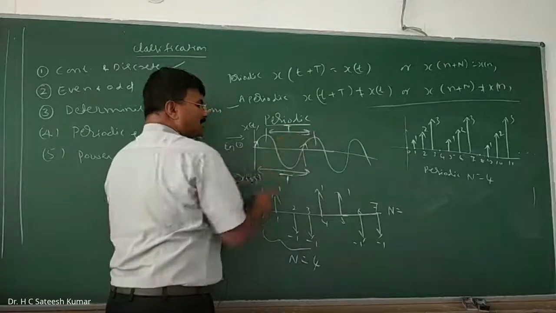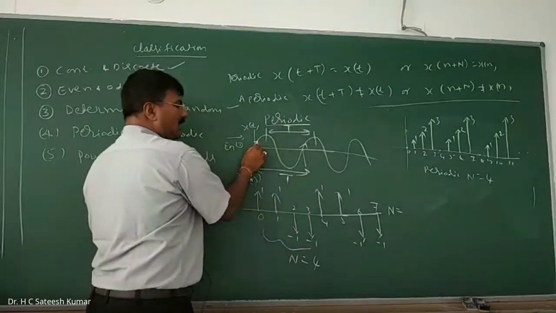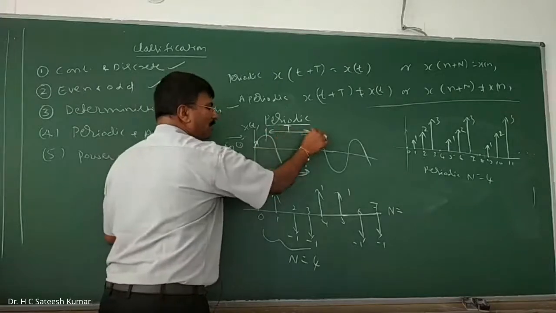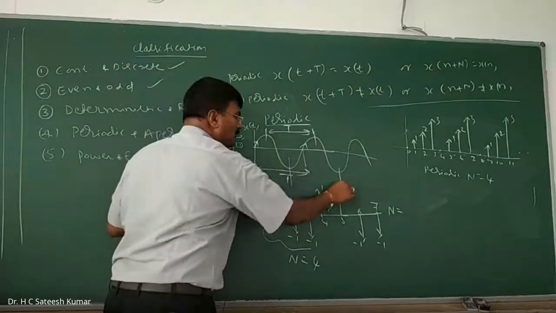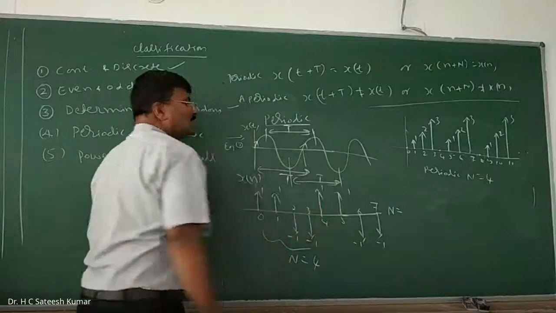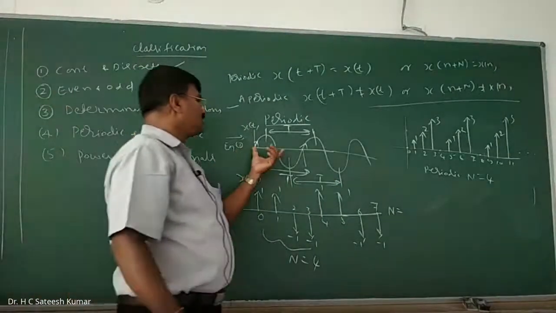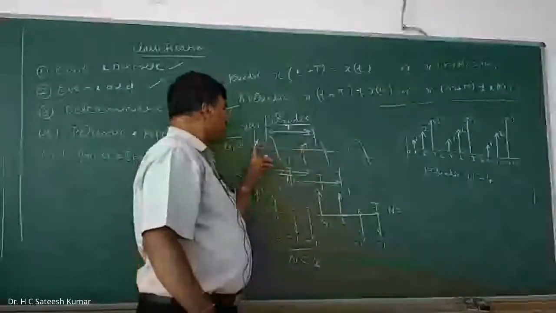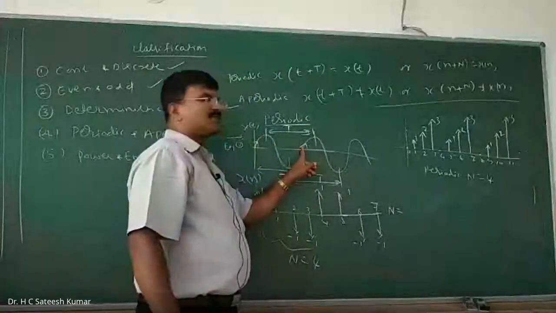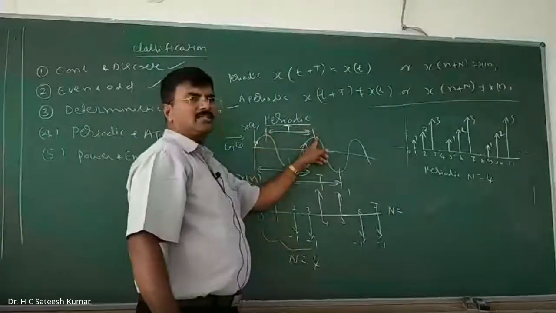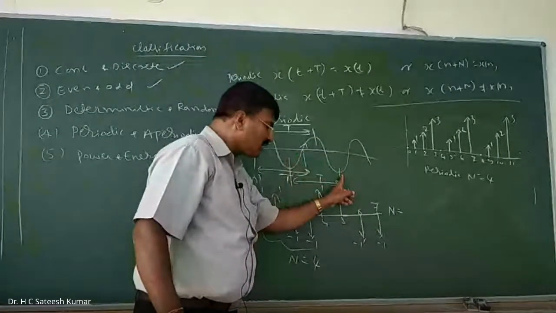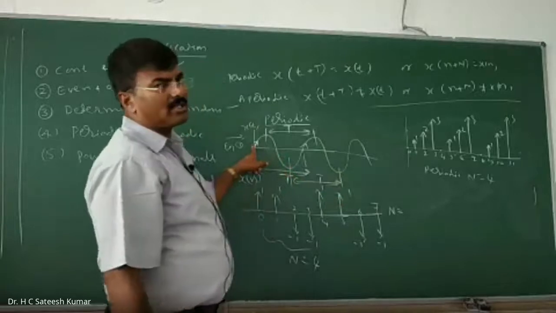Peak to peak. Starting point to this point, another starting point, or between 2 positive peaks, or between 2 negative peaks, that is also a period. Not necessarily that I should always start from here and count up to this point. If you start from here, you stop at this point. If you start from here, you stop at this point. If you start from a negative peak to another negative peak, that is also a period. So not necessarily from here.